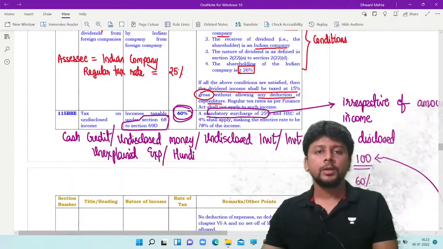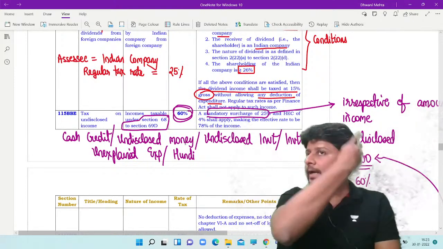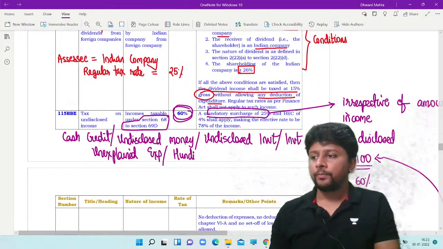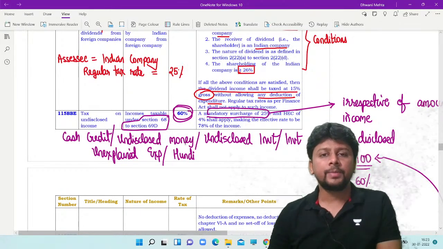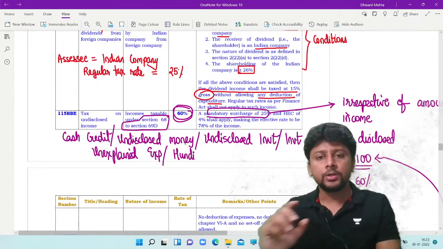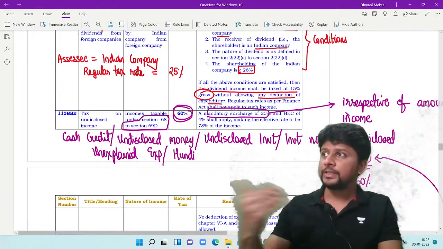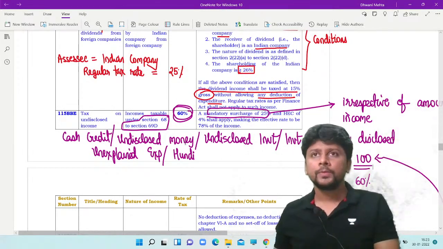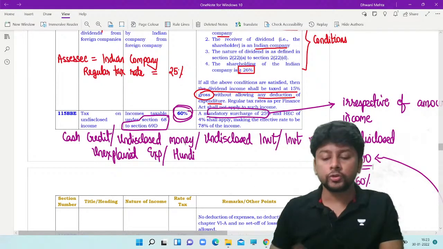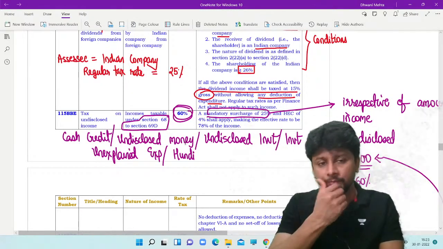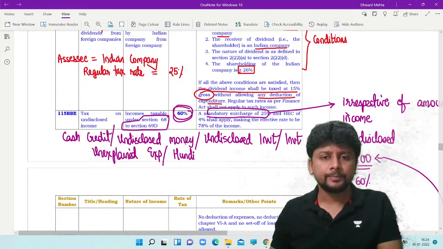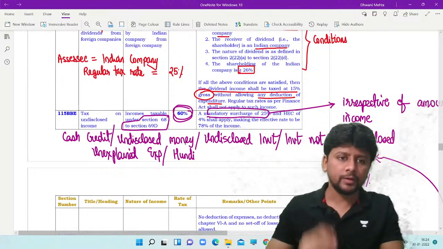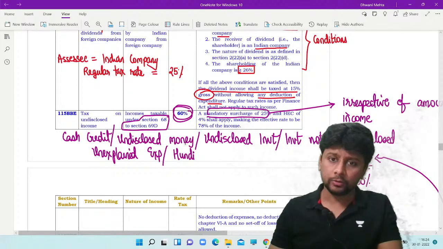So if you try to have undisclosed income, investment made in black, fake expenses are debited in your books, you purchase some jewelry or shares but don't show the full value, you pass fake entries in the books to convert your black into white, these sections will get attracted and there will be 60% tax as per 115 BBE, effectively working up to 78%.